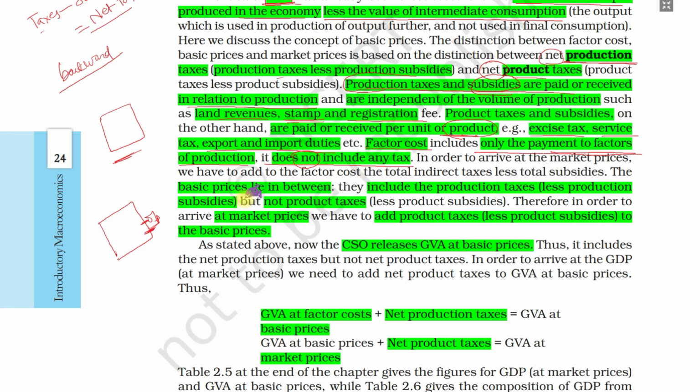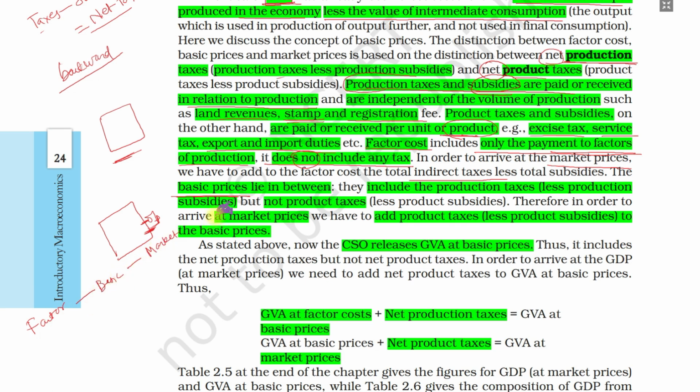Market price, what is market price? Market price is where we add in total taxes, product taxes also, production taxes also. Means we go to the market, so what is the cost of the product? That is the market price. Basic price is between factor cost and market price. In between there is the basic price.